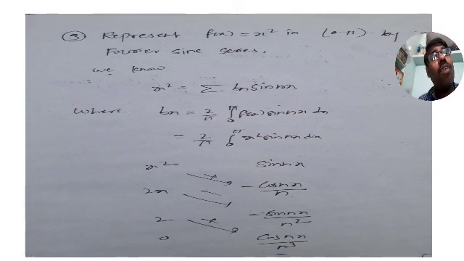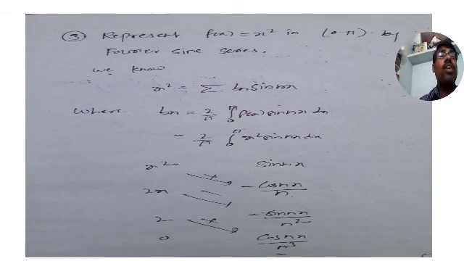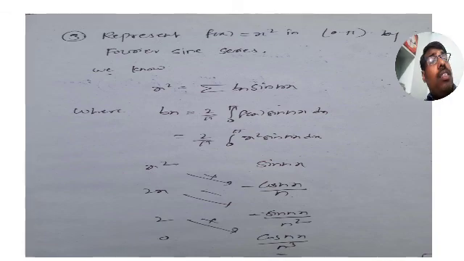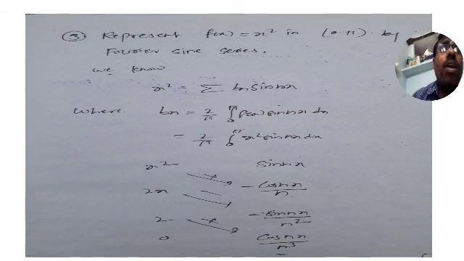The sine series formula is very similar to the Fourier series for an odd function, but it doesn't mean that the sine series is given only for odd functions. It can be done for even functions or neither even nor odd functions also. Here f of x equal to x square is an even function. Still we are finding the sine series for f of x equal to x square in the given interval 0 to pi. Are you able to get it? This is what I said. Don't misunderstand that sine series is only for odd functions. Sine series can also be done for even functions too.